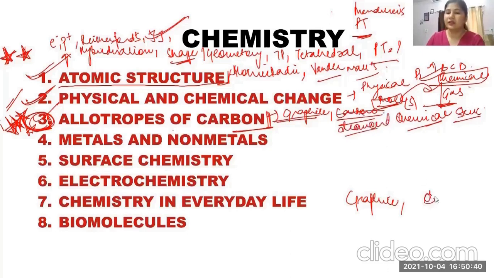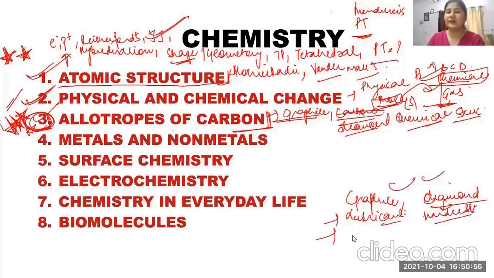Diamond's structure; graphite also acts as a lubricant. Diamond is the hardest known substance. You should know the properties of both these allotropes. Graphite has sp2 hybridization.